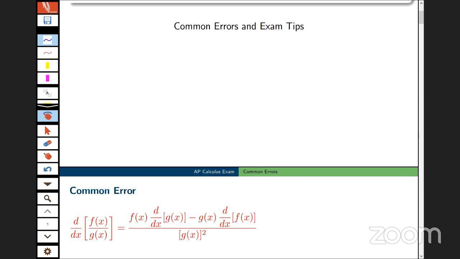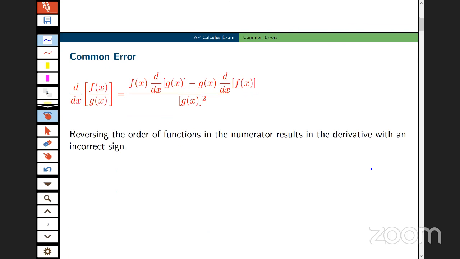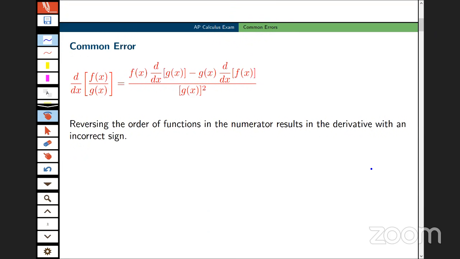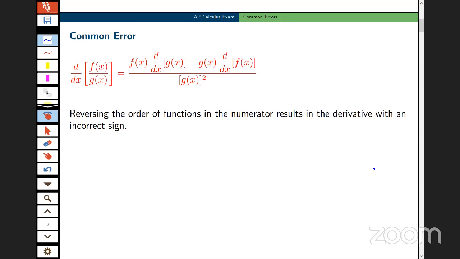So this is one of the most common errors that deals with the quotient rule, and you can probably see this one pretty quickly. It is a reversal up there in the numerator. And this is a very common error. I'm going to write a little bit down at the bottom, and let's see if we can make this work. So of course, we know that if a student needs to take the derivative of a quotient like this, f divided by g, they have to bring the denominator up first: g times the derivative of the numerator, minus the numerator times the derivative of the denominator, divided by g squared.